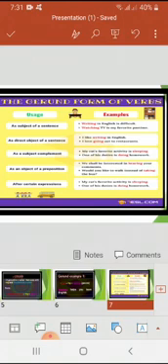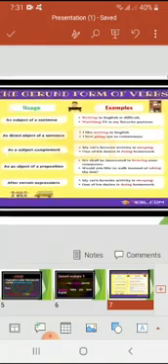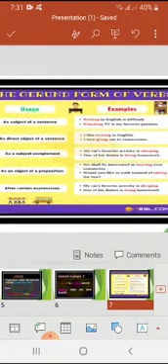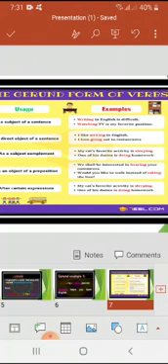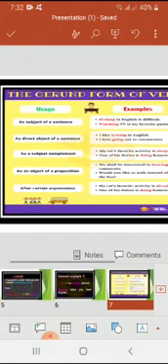As you can see on the slide in front of you, usage of gerunds. There are five usages of gerunds. The first one is as the subject of a sentence. For example, writing in English is difficult. Here, if we look at it, writing is a verb, but at the place of the subject, it is behaving as a gerund. Writing in English is difficult.